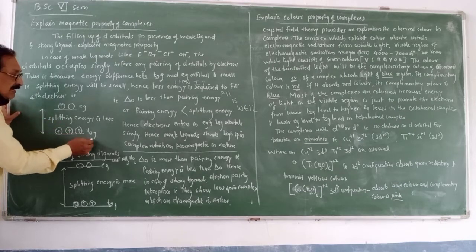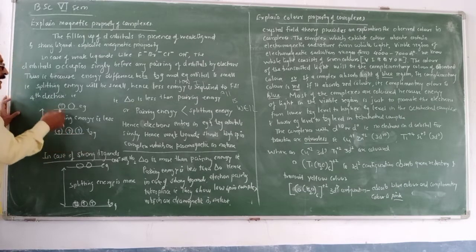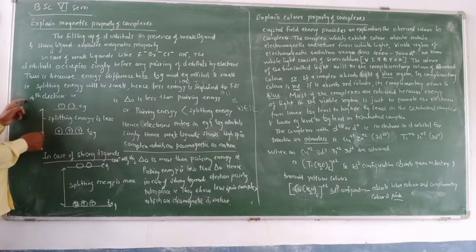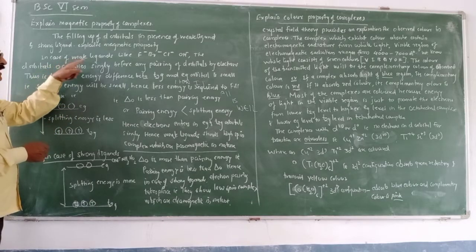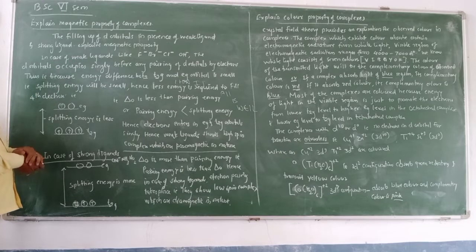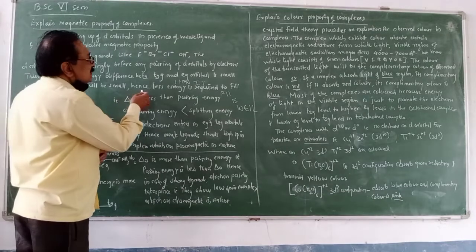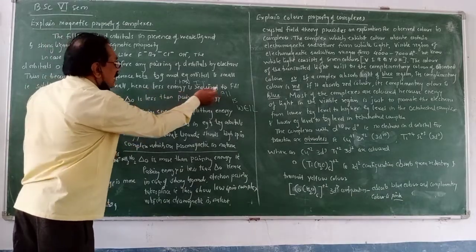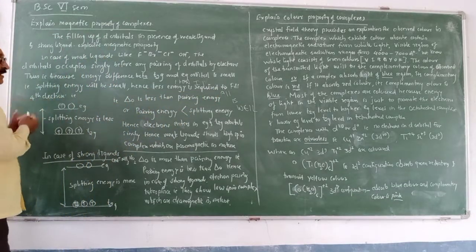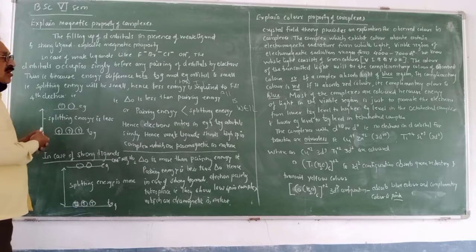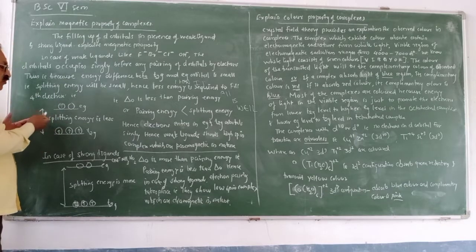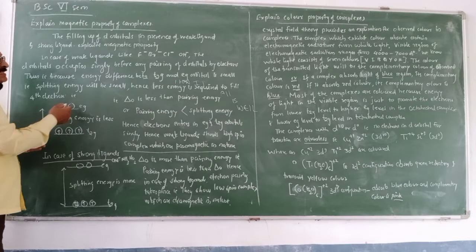It does not enter the t2g orbital. It moves towards the higher energy state, that is eg orbital. This is possible only in case of weak ligand. That indicates that less energy is required to fill the fourth electron in the d orbitals. Means to enter the fourth electron, energy will be less. Therefore, the electron easily jumps towards the eg energy level.